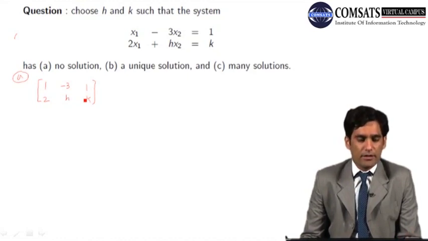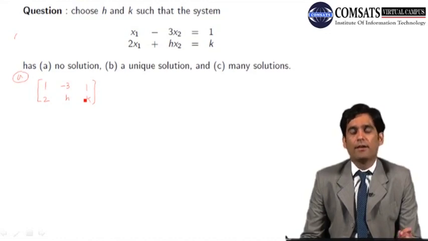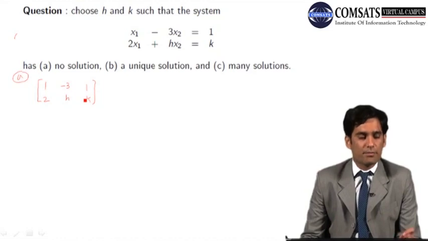The second step is I have to get the echelon form of the matrix. In order to do that, the first step is I have to see whether in my augmented matrix there is a row which has entries of zeros.